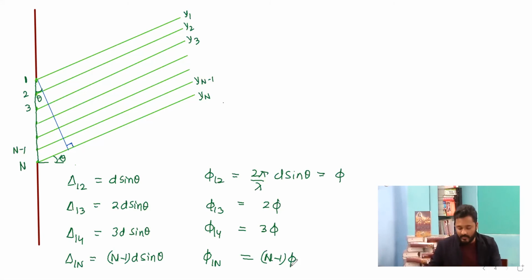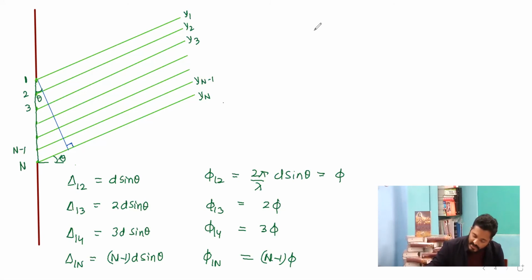These are the important points we can deduce: each of these secondary sources will have a certain path difference between each other, and due to the path difference there will be a phase difference as well, calculated as phi, 2 phi, 3 phi, n minus 1 phi.